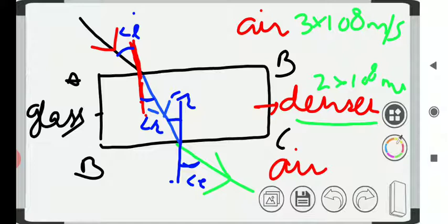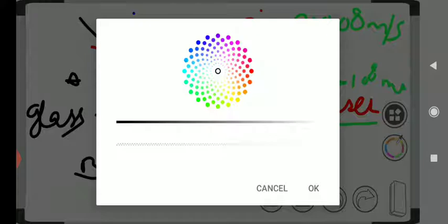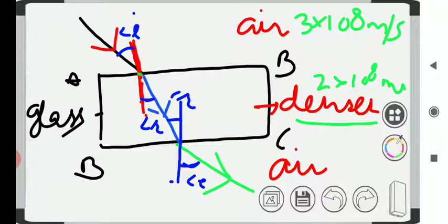Firstly we draw the actual path of the incident ray, but due to the change in medium it changes its path. It emerges out of the glass slab parallel to its original direction of propagation. This is its original direction of propagation, and it emerges out parallel to it.